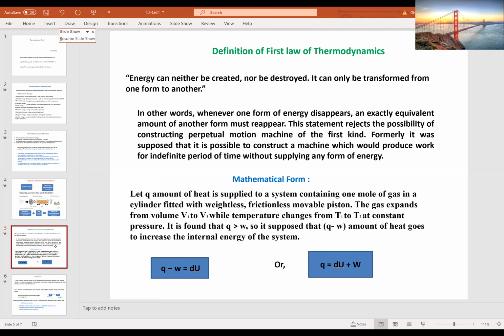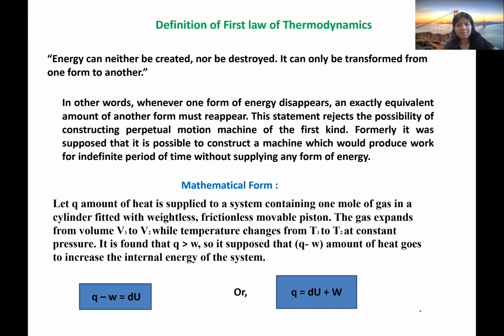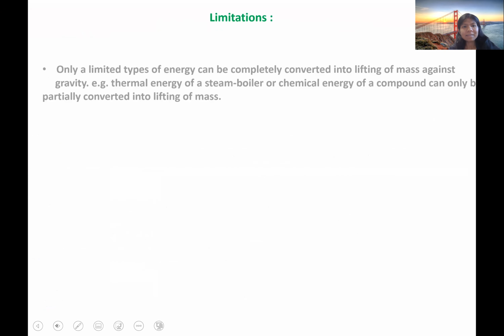So I was discussing the first law of thermodynamics, the basic mathematical forms. Now I'll quickly discuss the limitations of the first law of thermodynamics. What are the limitations?